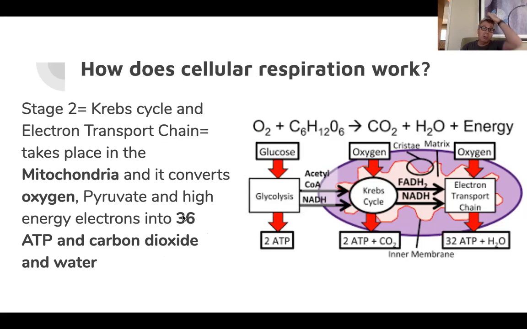So for 1 molecule of glucose, we can produce 36 ATP, right? And we also produce carbon dioxide and water, which we get rid of as waste. Carbon dioxide we breathe out. Water, we do a lot of things with water. There is water in our breath, and we do save that water, right? So that's important to know that with 1 molecule of glucose, this is our molecule of glucose, we produce 36